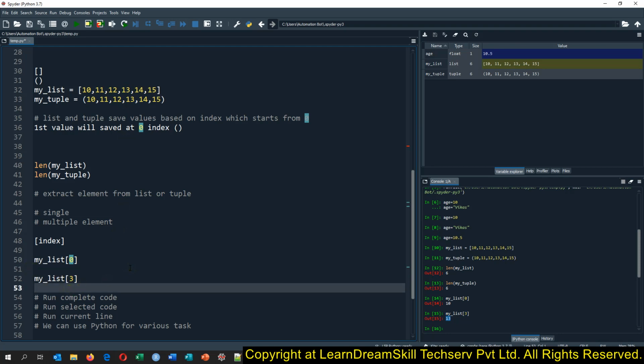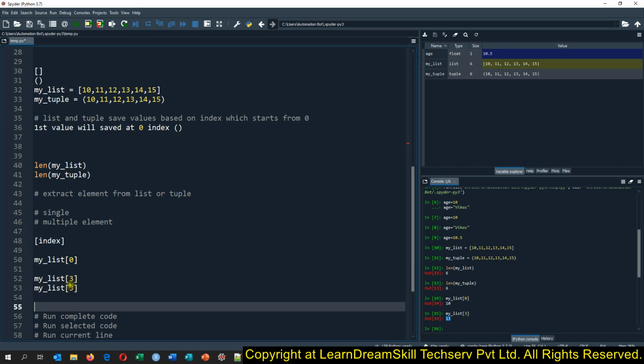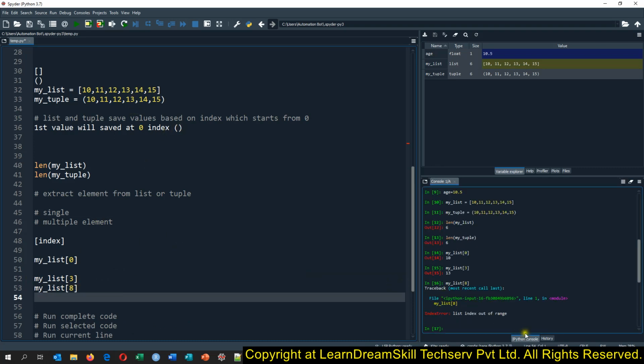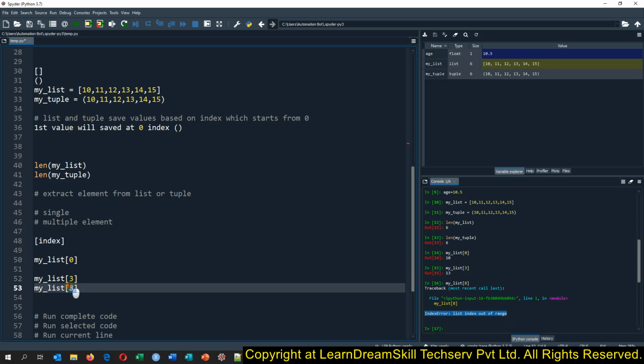Okay. And if I give a value here, suppose 8, we do not have index 8 in our list. So let me show you what error we will get. See here, we get the error: list index out of range. Whenever you are writing code in your project, and you get this kind of error, what do you need to do? You need to check your list, because you are referring to the wrong index, but your list does not have that many elements. In that case, you need to debug your code that way.